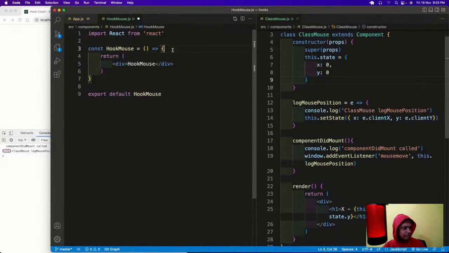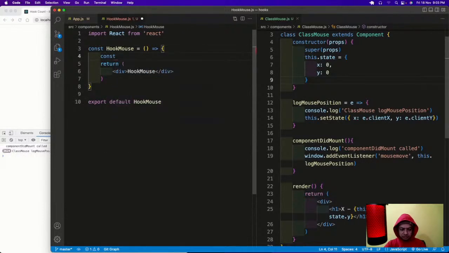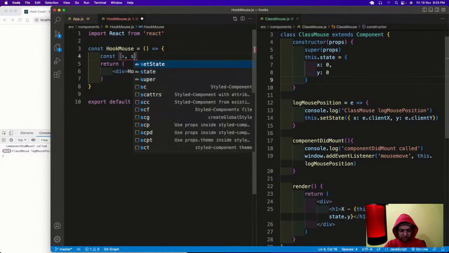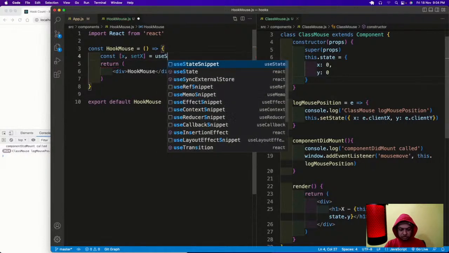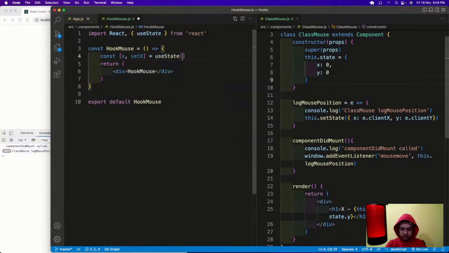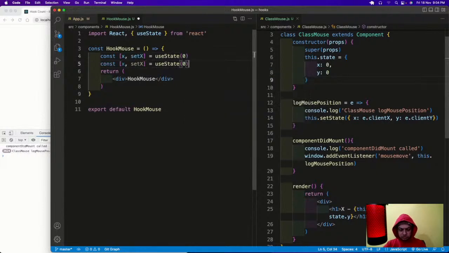So I will have const [x, setX] = useState(0), const [y, setY] = useState(0).